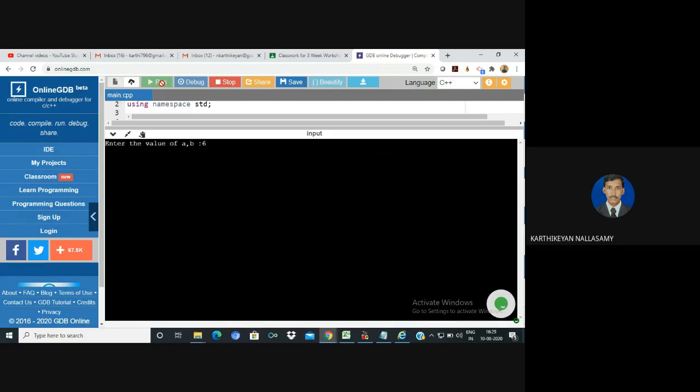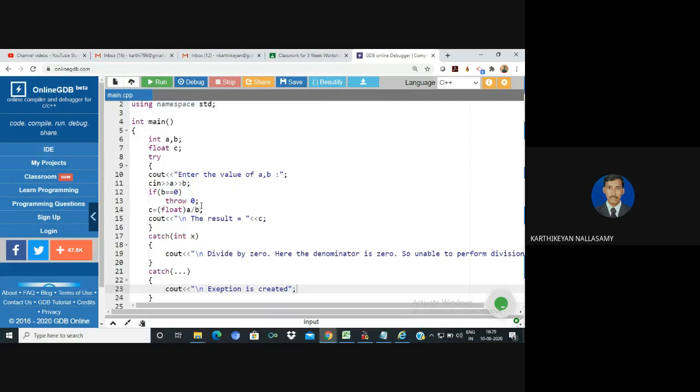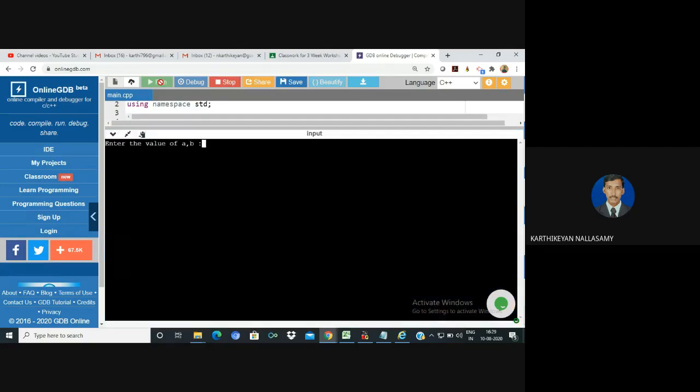So it will be executed. Surely it shows divide by 0. Here the denominator is 0, so it is unable to perform the division operation. Automatically the compiler throws to the catch block to handle it, always matching from top to bottom. Here I'm going to mention a character, so that always the top to bottom matching process will carry out.